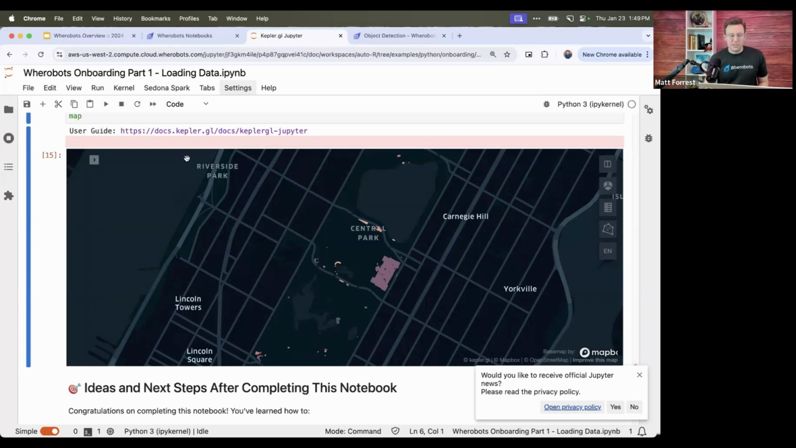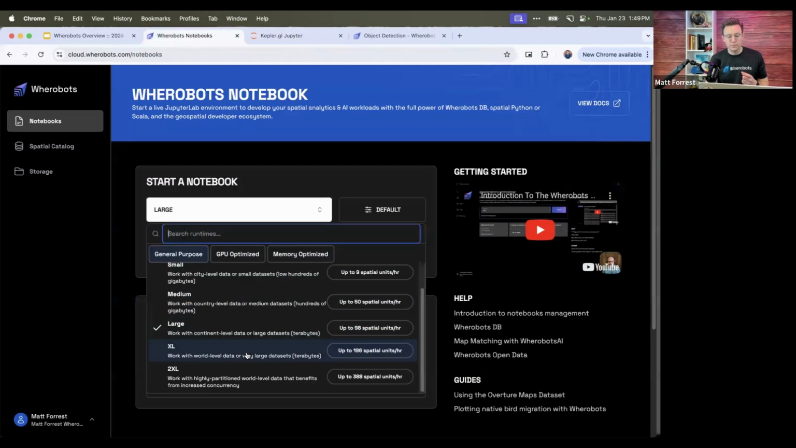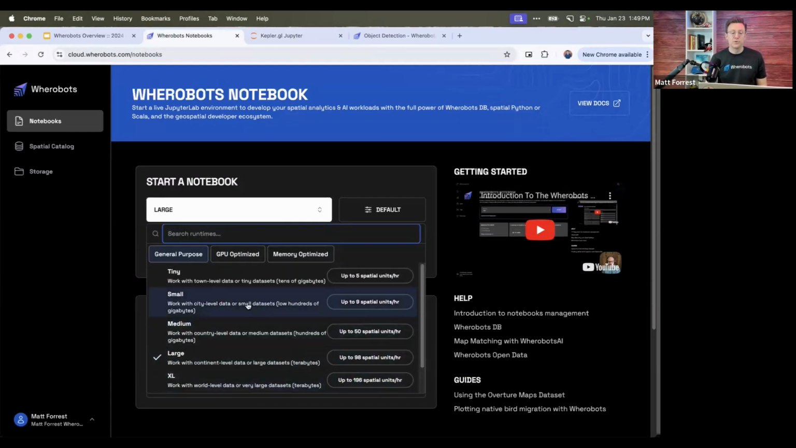And then, the notebook runtimes. If we go back to our cloud here, you can see that there are these different runtimes, and they have a different spatial unit tied to them. Spatial unit is basically how we price. Each notebook service comes with a spatial unit per hour, and that's how we price that out.